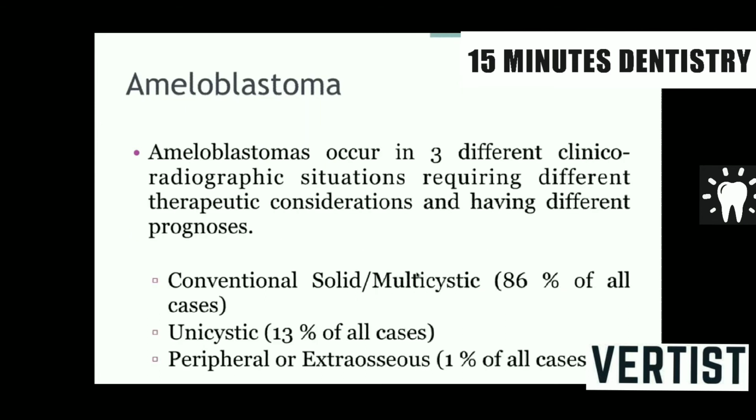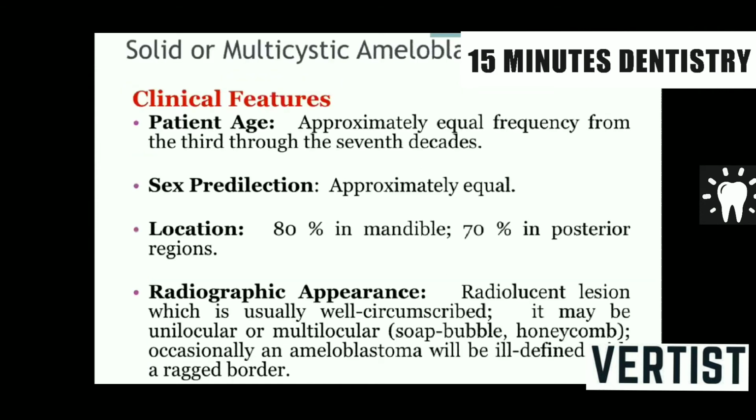Now, clinico-radiographically, ameloblastoma manifests in three forms, that is conventional solid multicystic. Most of the ameloblastomas are multicystic or solid in nature. Unicystic, they are 13%, and peripheral or extraosseous ameloblastomas, which are very rare. Patient's age is middle-aged to elderly. Sex predilection, slightly more common in men. And 80% of ameloblastomas are found in the mandible, and out of that 70% are common in the posterior part of the mandible. Radiographically, there is radiolucency.